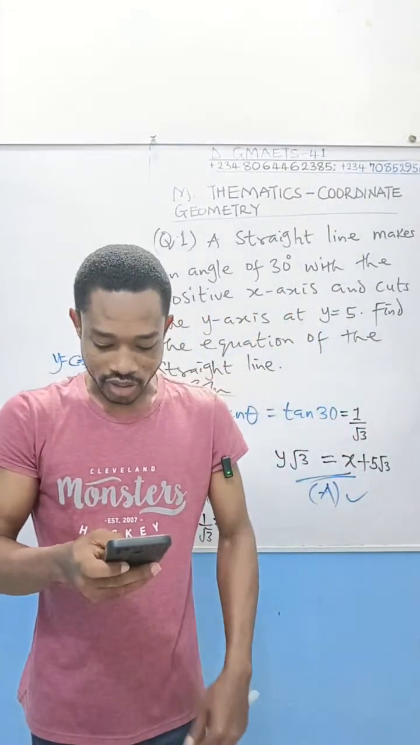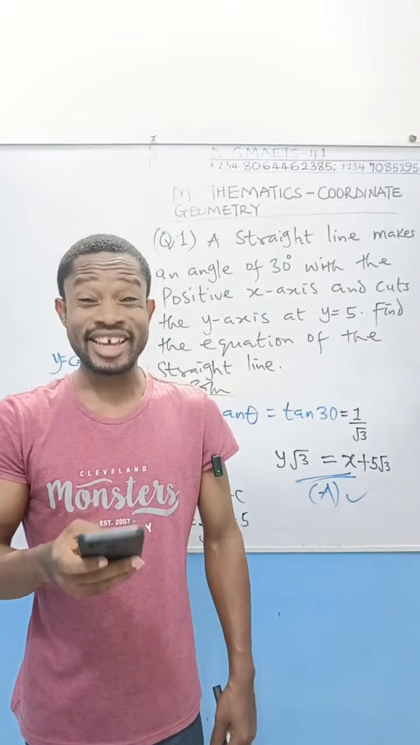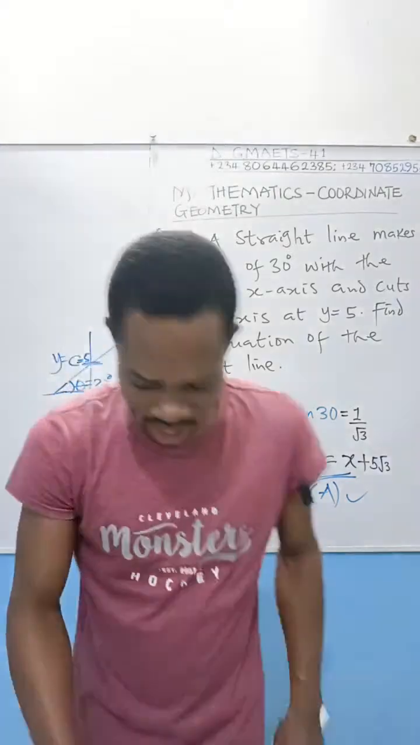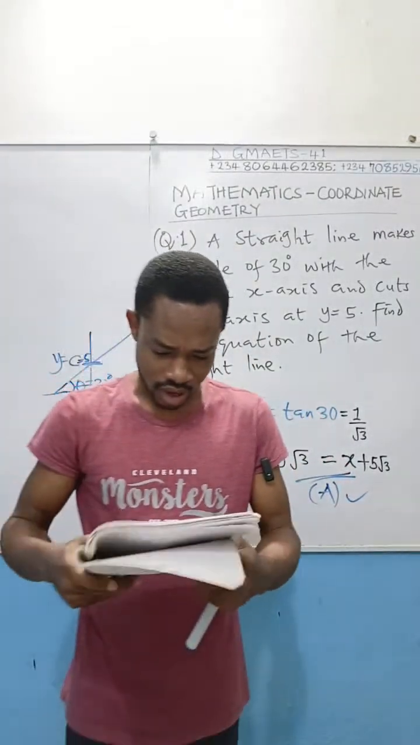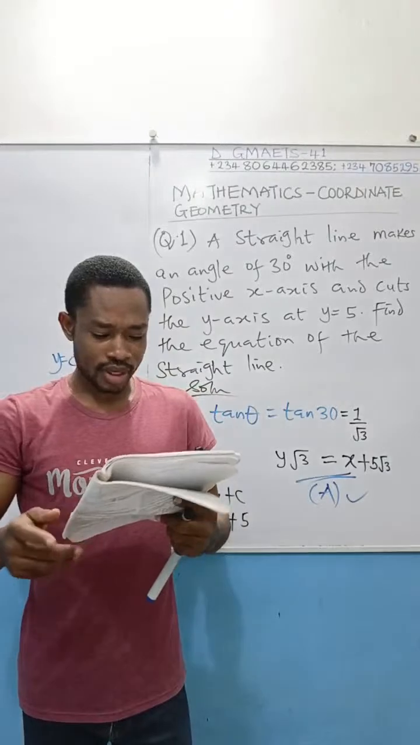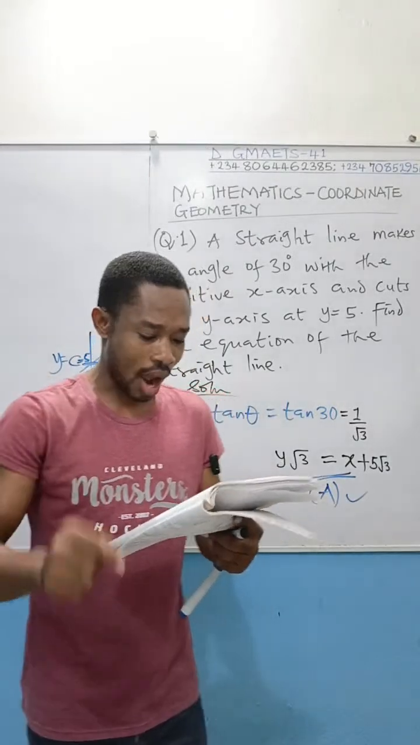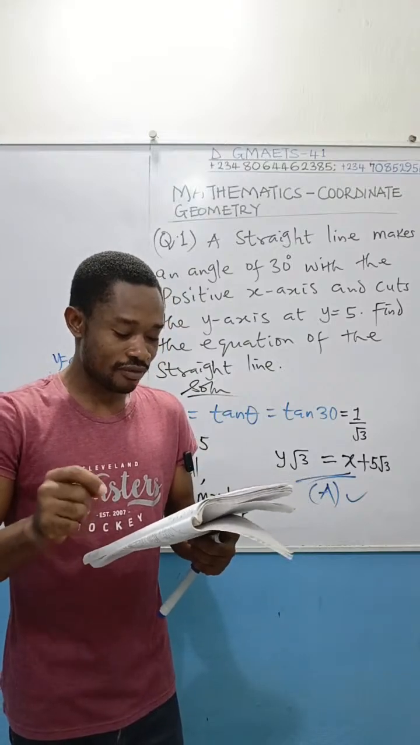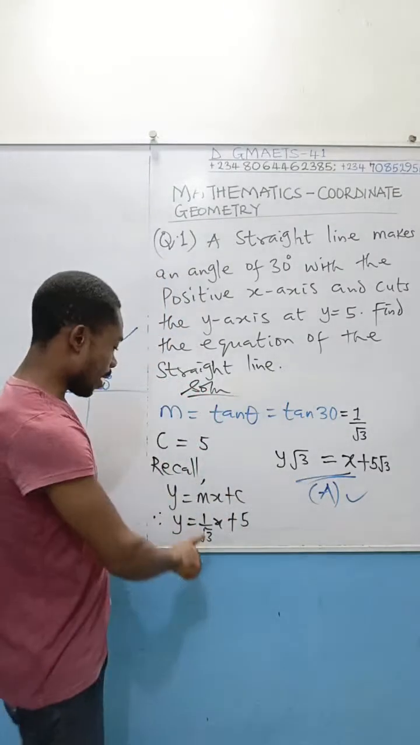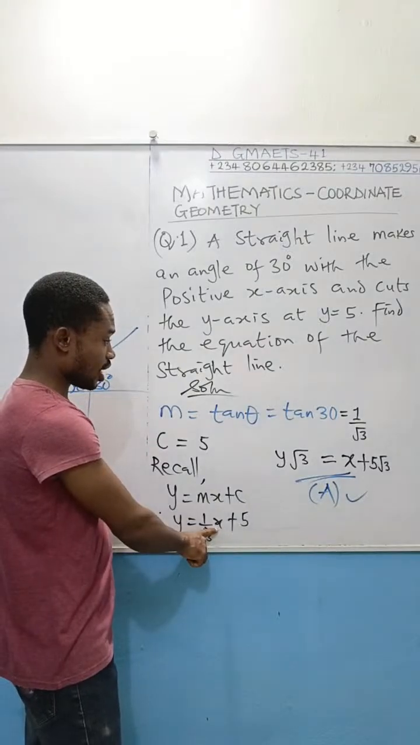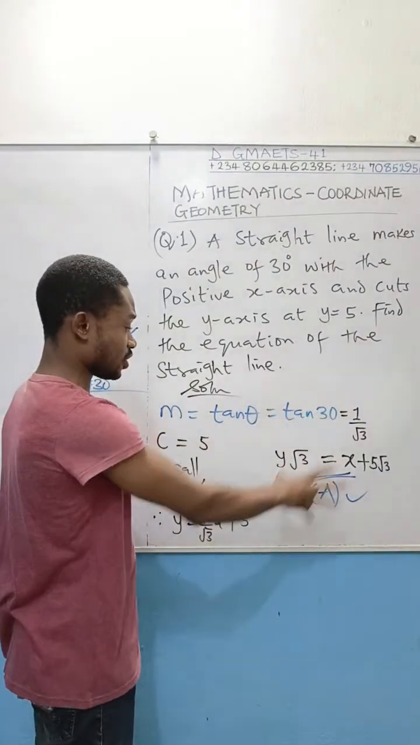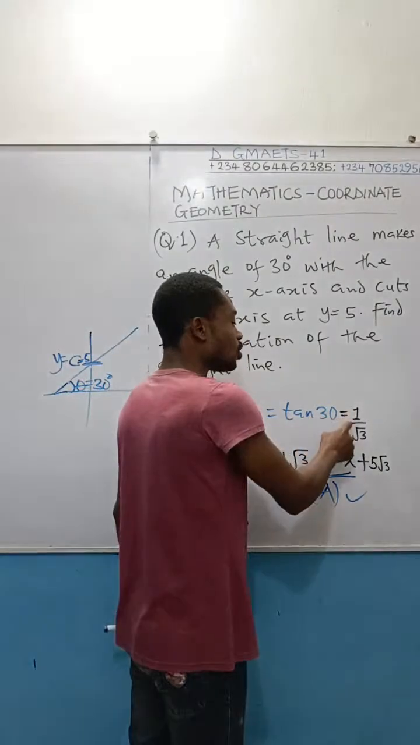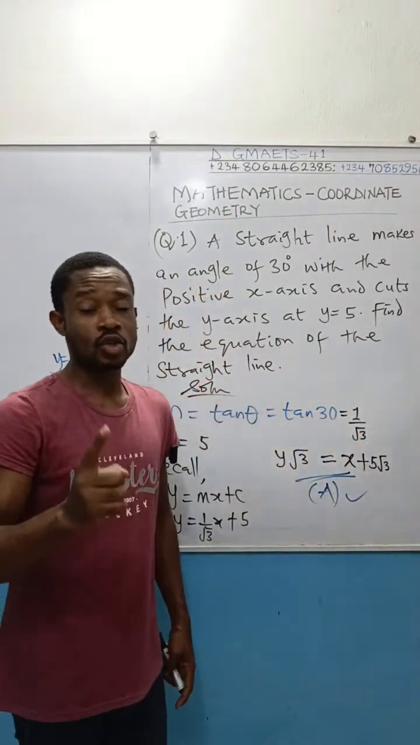I hope that makes sense. So option A is the correct option. Some of you selected option B. What is option B here? Option B is root 3y equal to minus x plus 5 root 3. This is not minus. You can see that it is plus. There is nothing that brought minus here. Tan 30 is equal to 1 over root 3, not minus 1 over root 3.